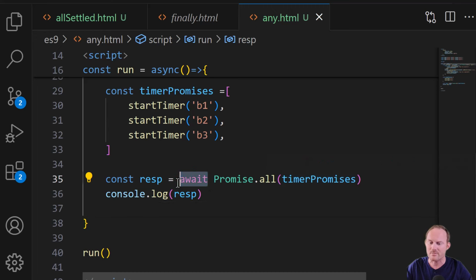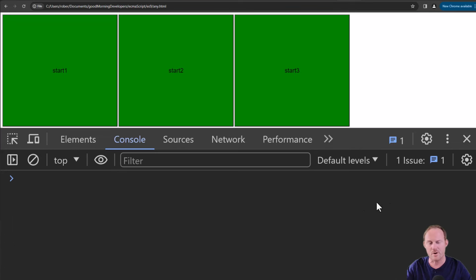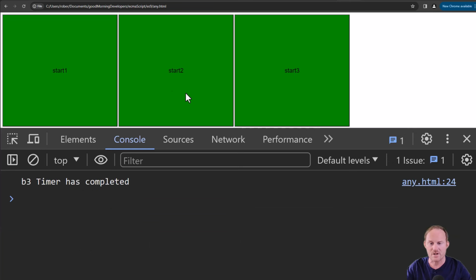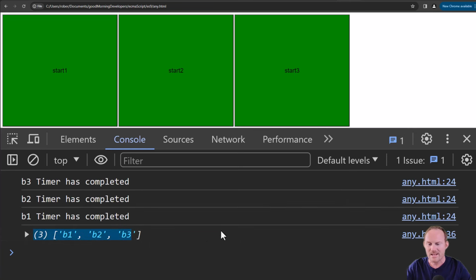But if any of them don't, we're going to have an error that we would have to have a try catch around if we used await. You will see what I mean. Let me refresh. I'm not going to do anything. And we got our error. It caught. If I refresh and I click on all 3 of them, that kicks back line 36. It gives us all 3 resolve values.